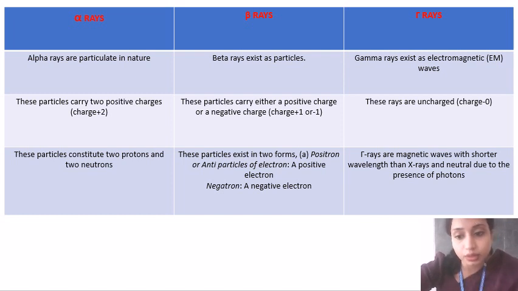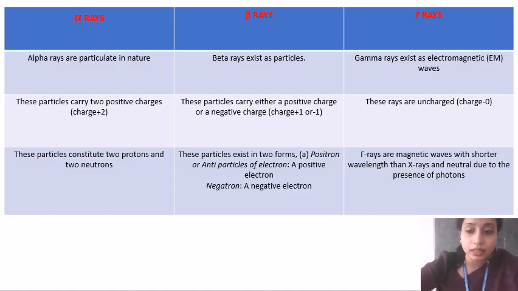That is, during this radioactive decay, they produce alpha, beta, and gamma radiations. So, how are these differentiated? Alpha and beta rays are particulate in nature. That means they are particles. And gamma rays are electromagnetic waves. What is the difference between particles and waves? Alpha and beta rays are particulate in nature.